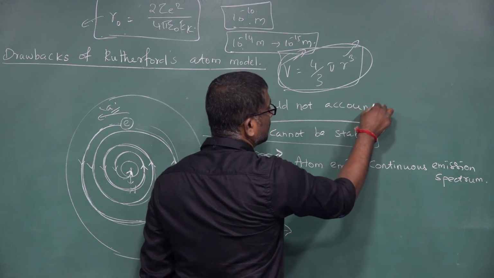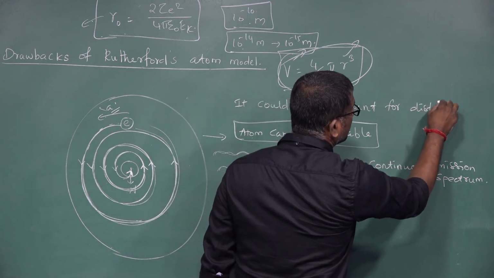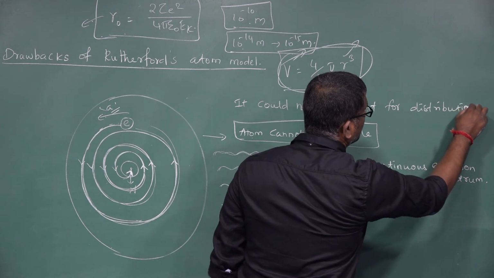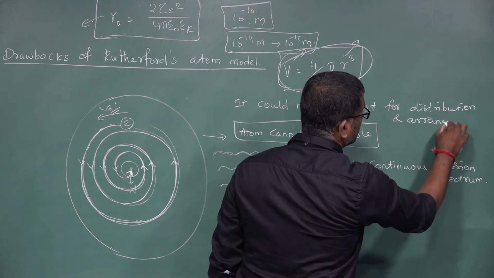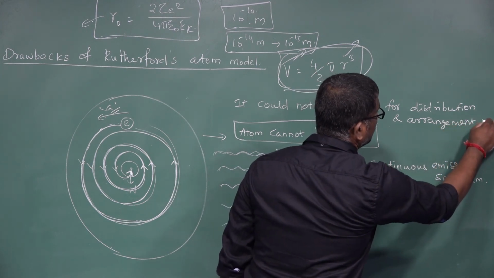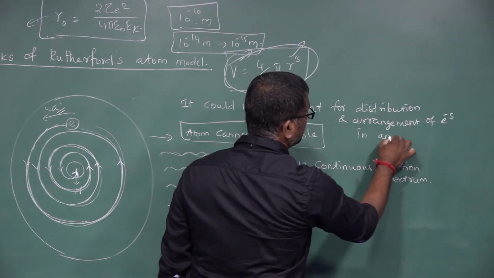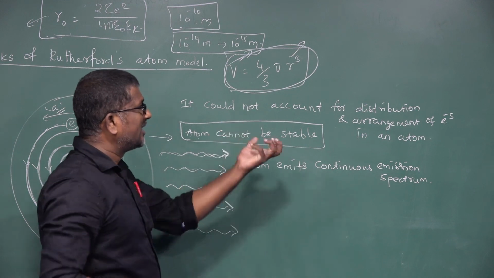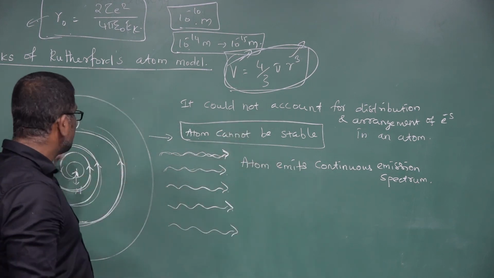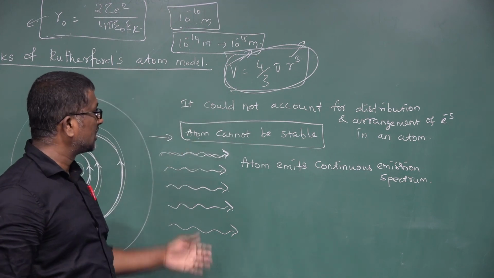Second, this atom model could not account for the distribution and arrangement of electrons in an atom. It could not explain how the electrons are distributed or arranged inside the atom. This is the first drawback of Rutherford's atom model.